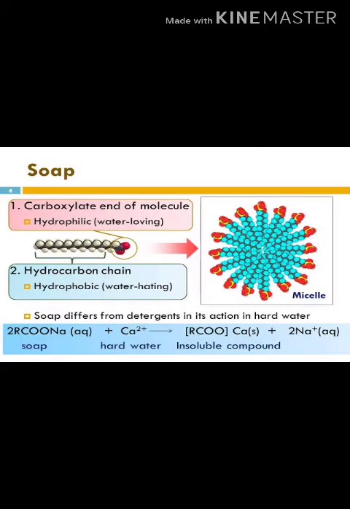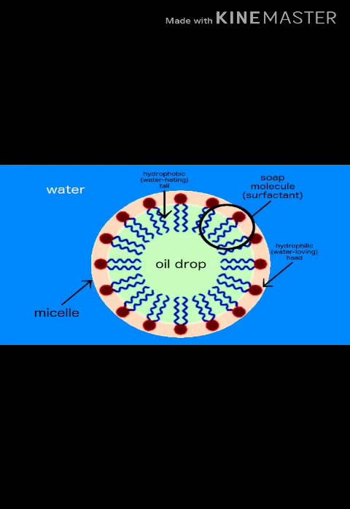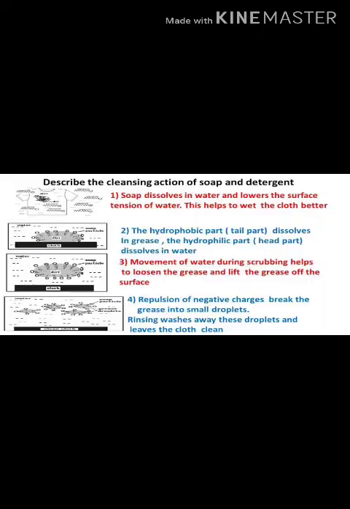The short head is hydrophilic in nature, that is, water loving. It is attracted towards water. The long tail is hydrophobic in nature, that means water hating. It is attracted towards dirt or oil on clothes. The non-polar end surrounds the dirt and makes micelles. The short polar end makes the micelles soluble in water. Thus, the dirt is washed away from the clothes.